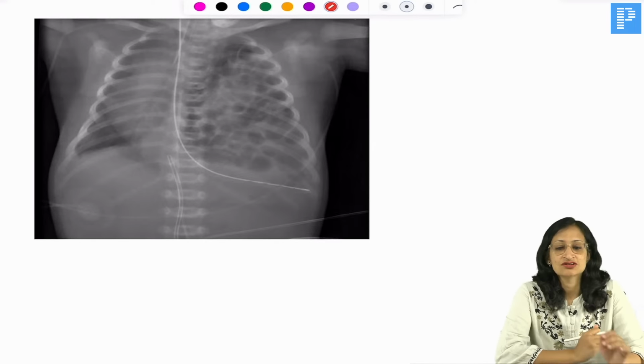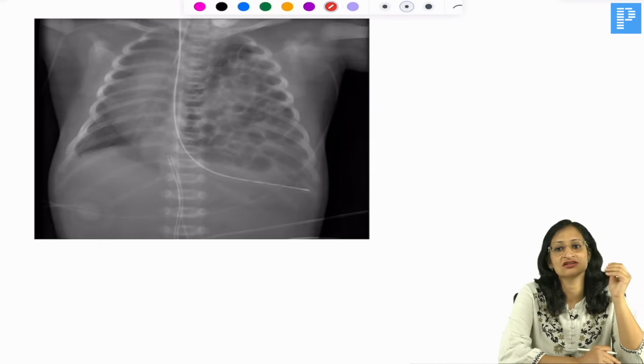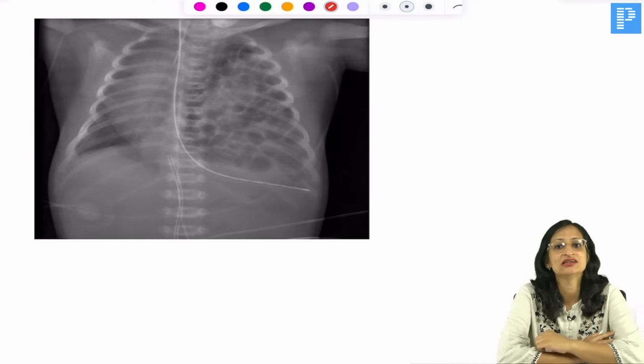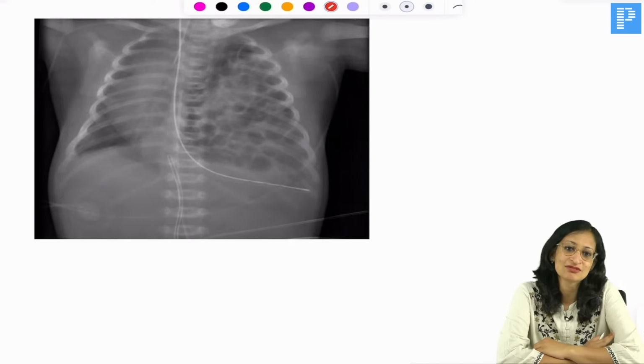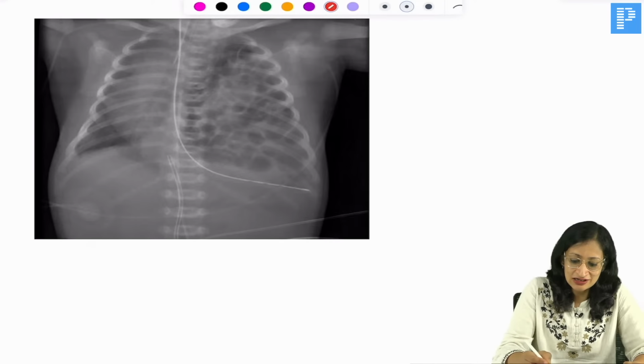So what do you see here? This is a spotter that has come so many times in standalone questions in all the exams, in the FMGE exam, in the NEET PG exam, in the INI-CET exam, multiple times. So what do you see here?